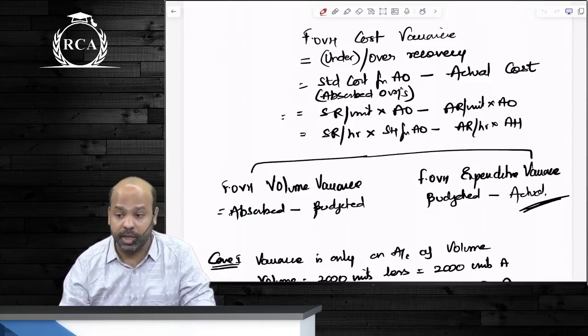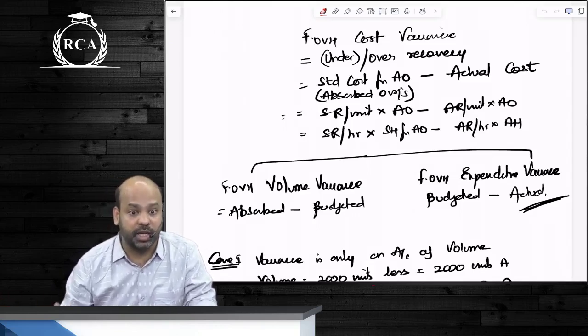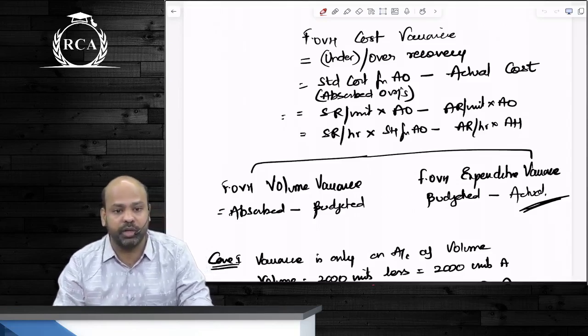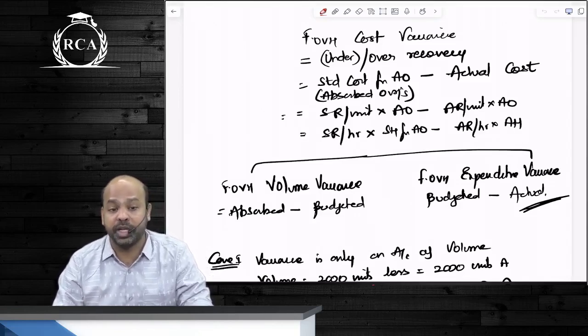I said remember A, B, B, A. Abba, remember? Absorbed minus budgeted will be fixed overhead volume variance. Volume variance is the difference between the amount of overheads that you were supposed to absorb and the amount of fixed overheads that you budgeted to incur.